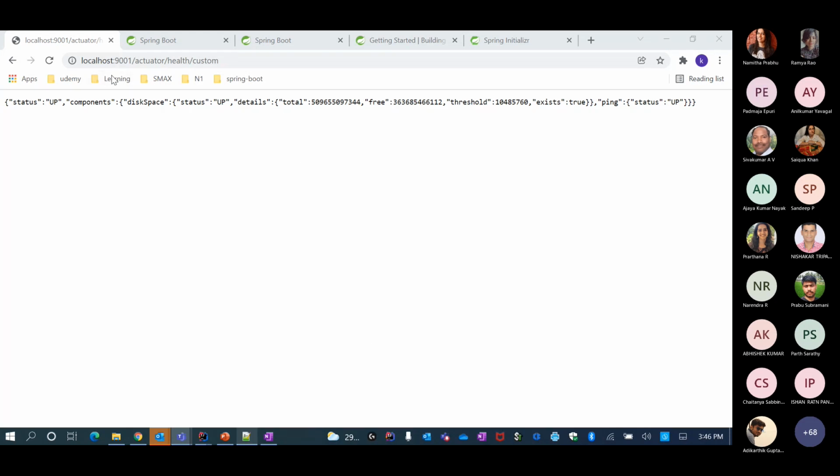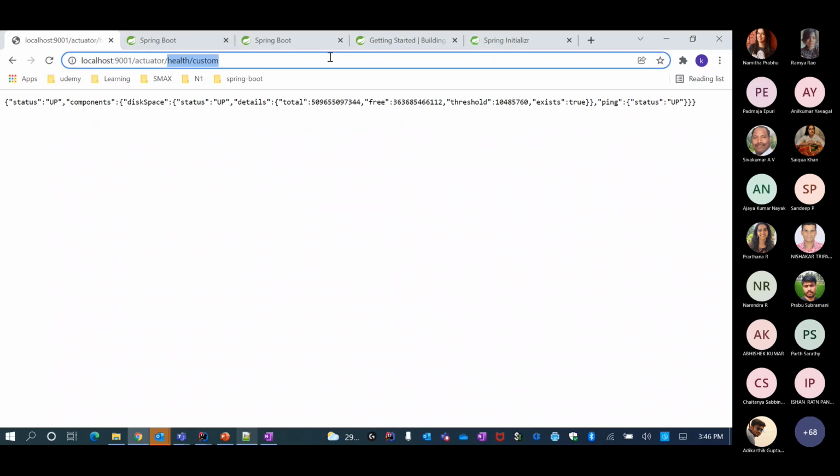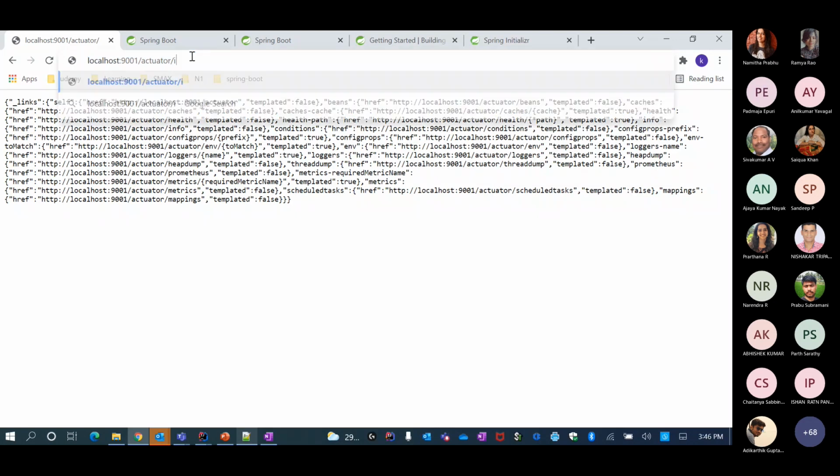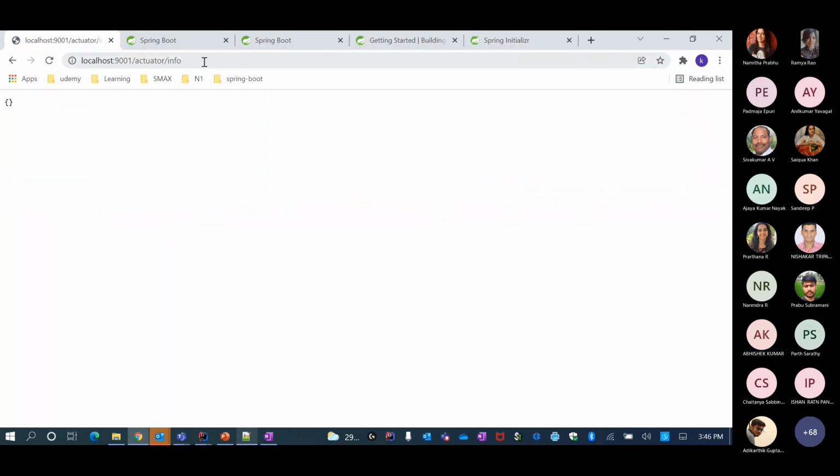Okay, so I can also say what is the info. Somewhere it said info. Yeah, I type info. Okay, there is no info exposed, so that's fine, right?